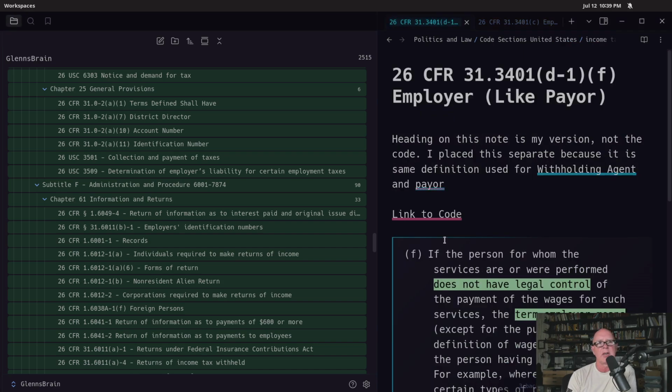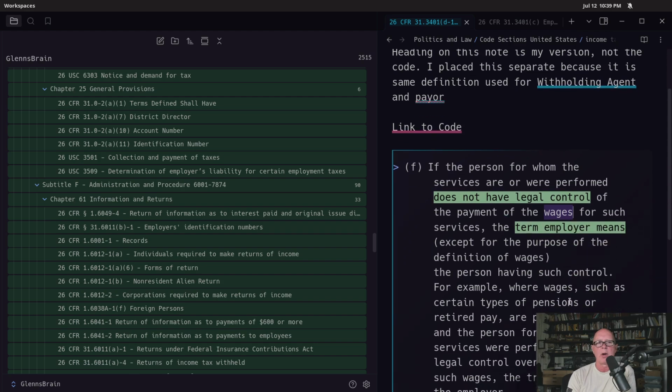This is in 3401, the payroll stuff. If the person for whom services are or were performed does not have legal control of the payment of the wages, and we'll get into wages, but of the wages for such services, the term employer means the person having such control.